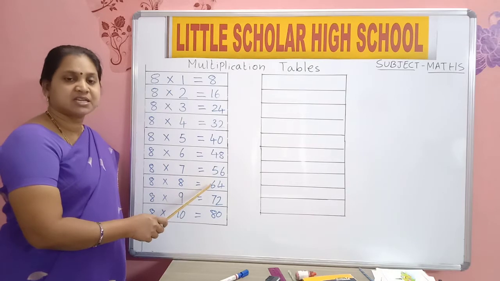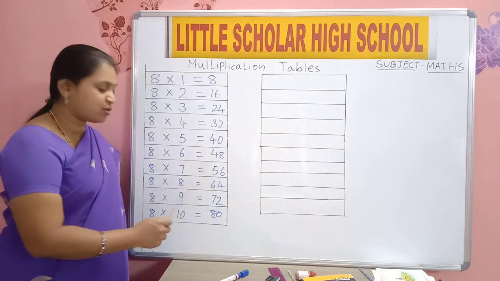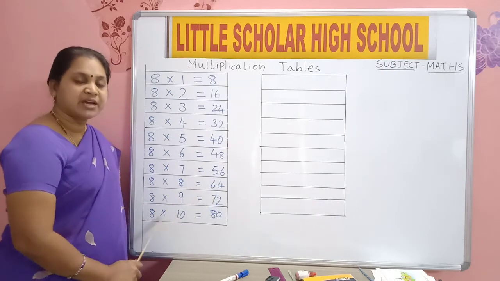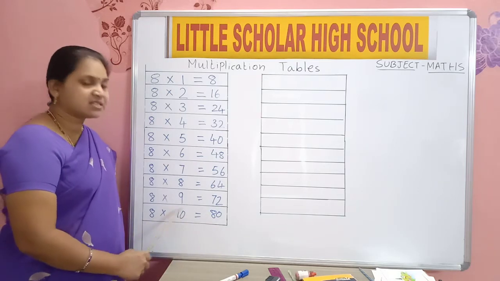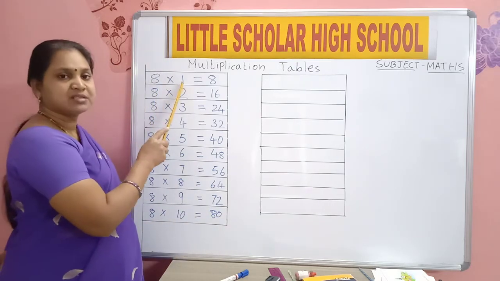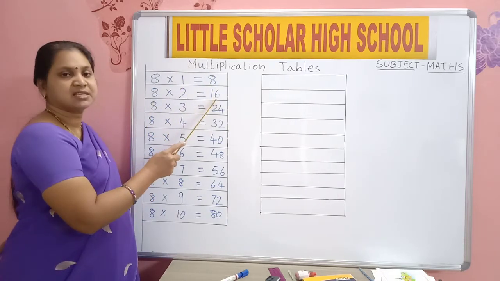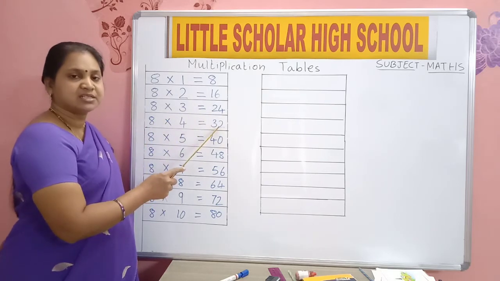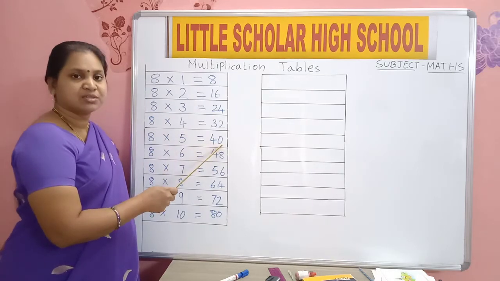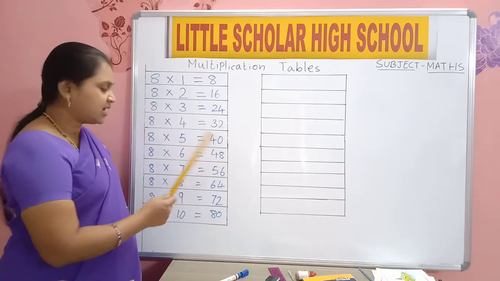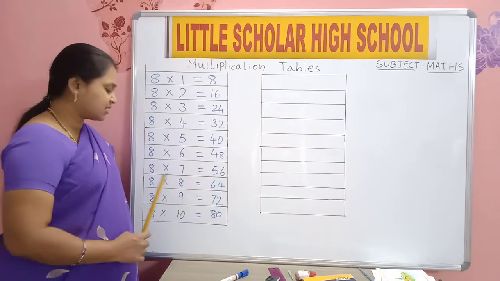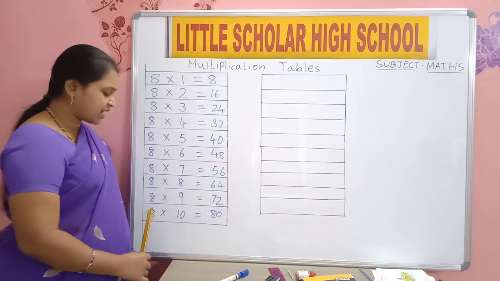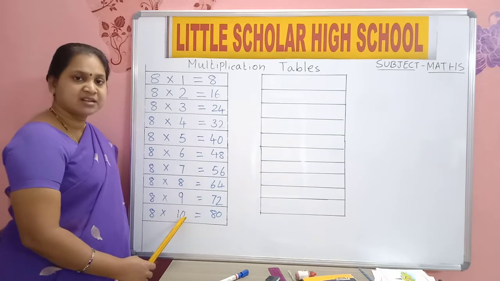8 8s are 64. 8 9s are 72. 8 10s are 80. Once again. 8 1s are 8. 8 2s are 16. 8 3s are 24. 8 4s are 32. 8 5s are 40. 8 6s are 48. 8 7s are 56. 8 8s are 64. 8 9s are 72. 8 10s are 80.